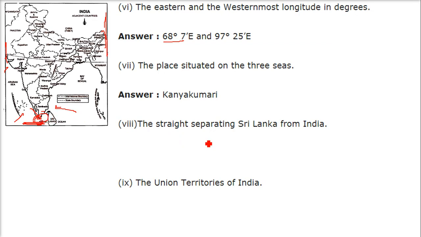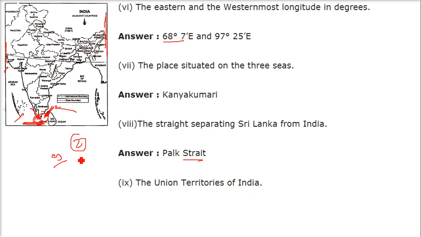So this is Kanyakumari. The strait separating Sri Lanka from India is called Palk Strait, or Gulf of Mannar.